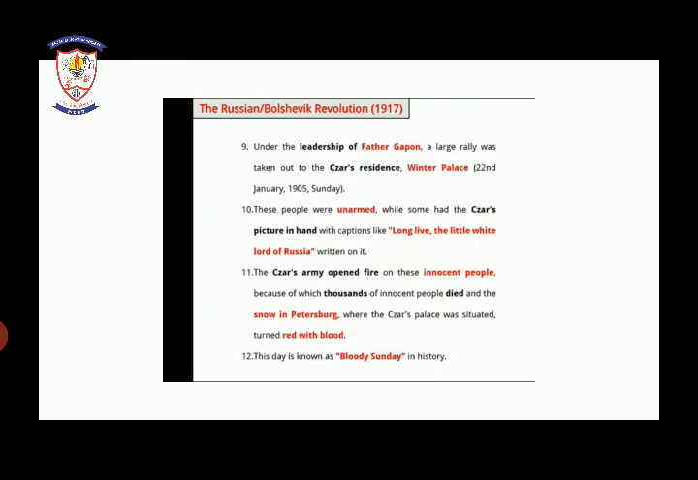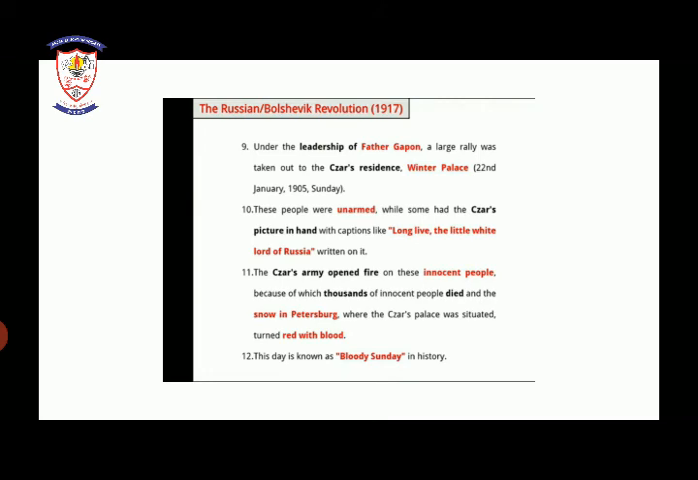So under the leadership of Father Gapon, a large rally was taken out to the Tsar's residence, the Winter Palace, on 22nd January 1905, a Sunday. What happened? Under the leadership of Father Gapon, a large rally of the people took place outside the residence of the Tsar, which was in the Winter Palace, on 22nd January 1905, Sunday, underlined.